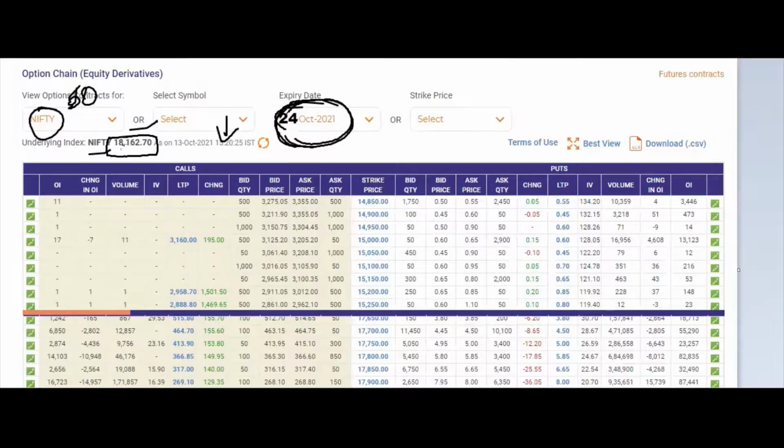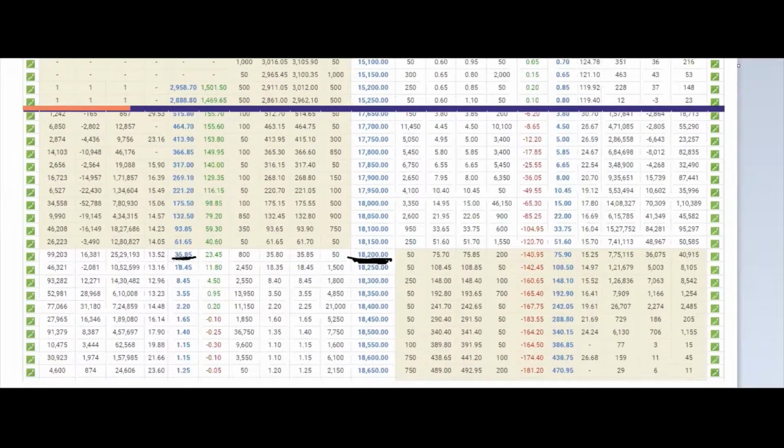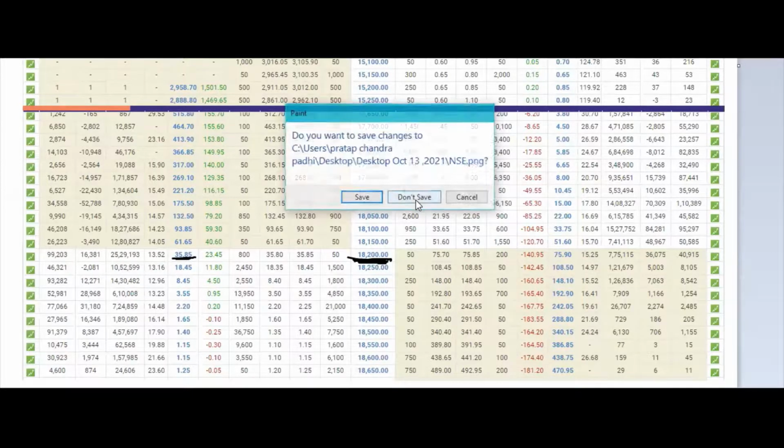And suppose this 18,162 grew in half an hour to 18,500. Then if you see this one, 35.85, definitely you will see it rise. That's what I am saying. The call option will increase, but the put option will decrease. You see the other side also, put option, you will get a lower price. That is what I wanted to say. Will not spend more time here.